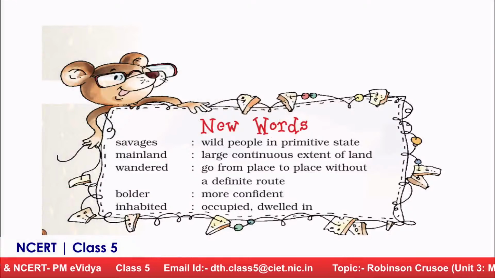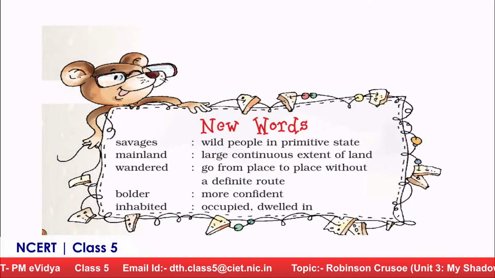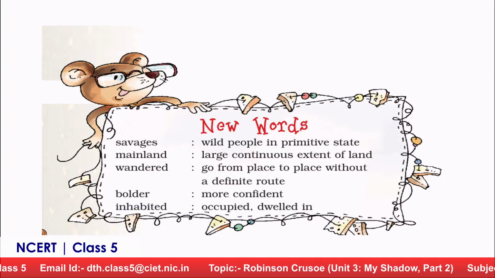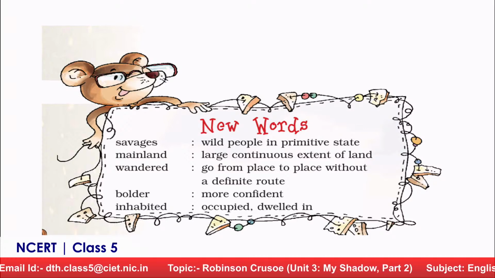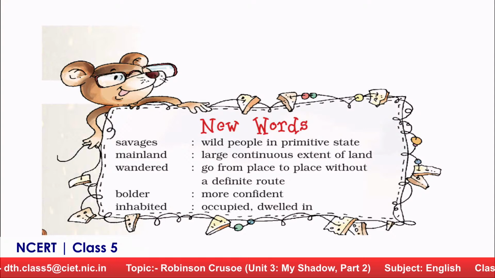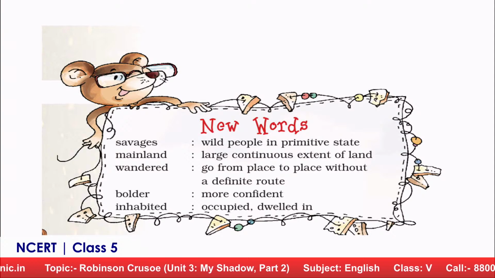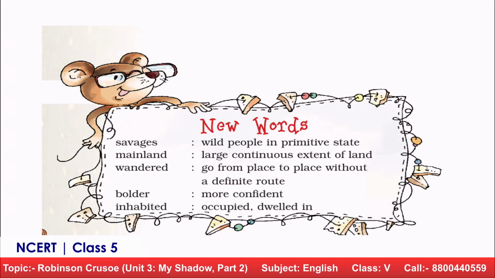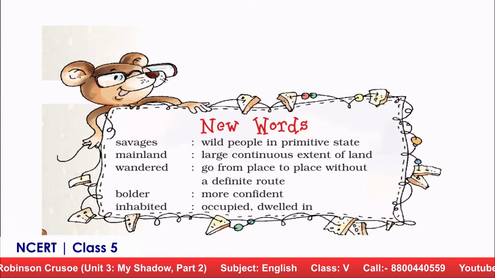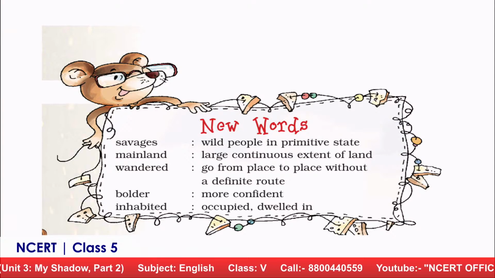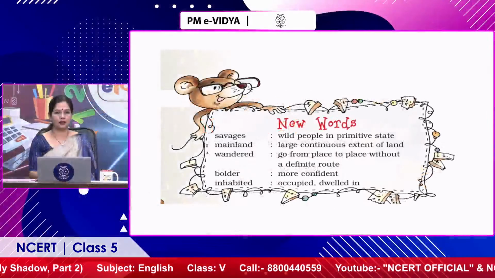Okay. Now next word is wandered, that is going from one place to another without a definite route or definite purpose, right? Ghumantu, we call it, ghumna. Here and there. Yes. Next one is boulder. It is made from the word bold and it means somebody who is more confident. Okay. Yes. Next one is inhabited. Inhabited is where people live. Occupied, something that is occupied or where people dwell in, right?